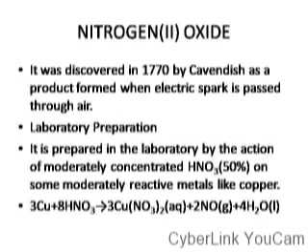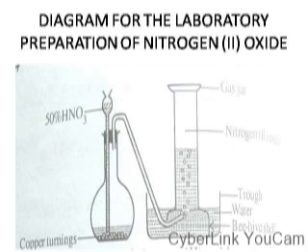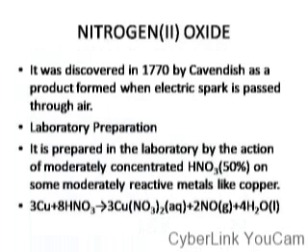Some metals, when they react with trioxonitrate(V) acid, form nitrogen(II) oxide, and that is the equation you can see there. The reaction of copper with trioxonitrate(V) acid forms copper(II) trioxonitrate(V), nitrogen(II) oxide and water.